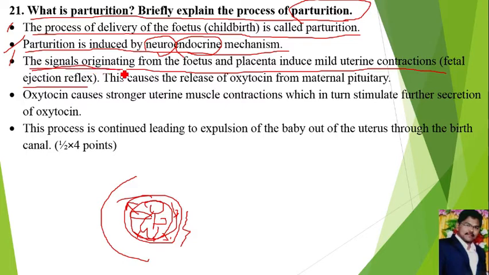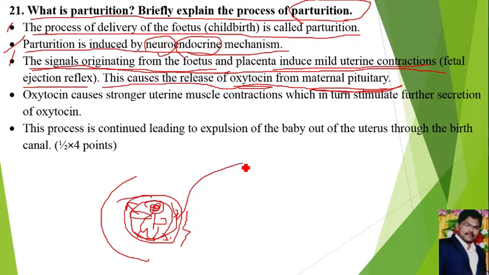Meaning, the signals, if you see the fetal ejection reflex, originate from the fetus. Which fetus? This fully developed fetus, and the placenta. They induce mild uterine contraction because of the pressure developed by the fetus and placenta. The uterus will show mild uterine contractions, small contractions. Then those mild uterine contractions stimulate the pituitary gland of the mother, the maternal pituitary, to release oxytocin.